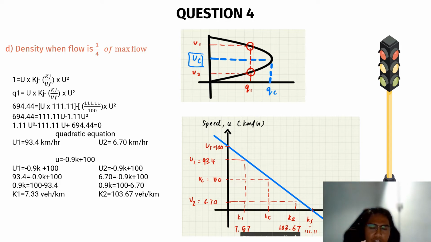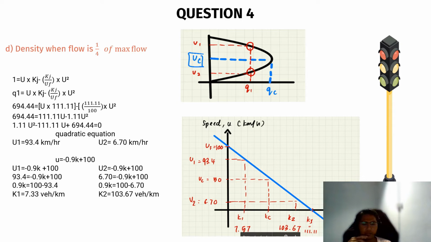So we can use the equation Q is equal to U multiplied by Kj minus Kj over UF multiplied by U square. We change the Q to Q1, so we get that Q1 is 694.44, and then let U multiply 111.11 minus 111.11 over 100 multiplied by U square.